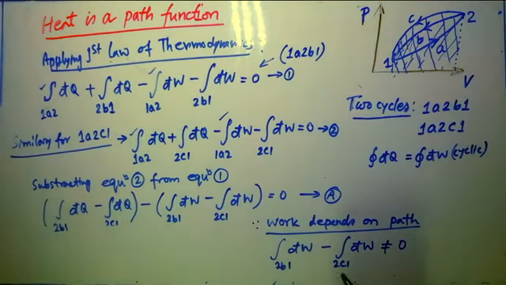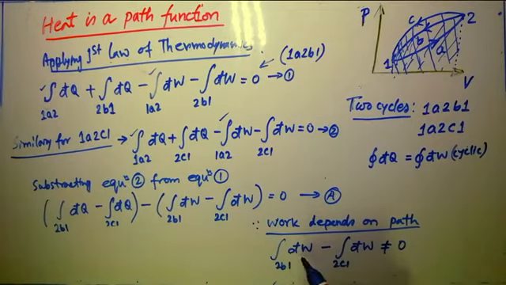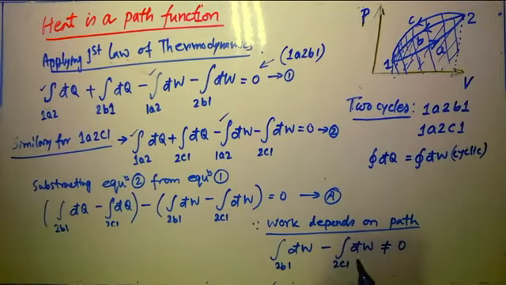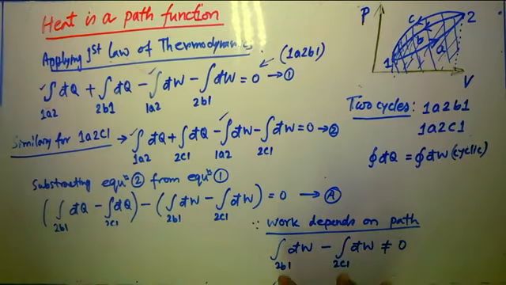That's why I have said that d cut w for 2b1 and d cut w for 2c1, their difference cannot be equal to 0, because they cannot be equal, never. Rather I can say any path function for two different processes, or rather say for two different paths, cannot be equal with each other.